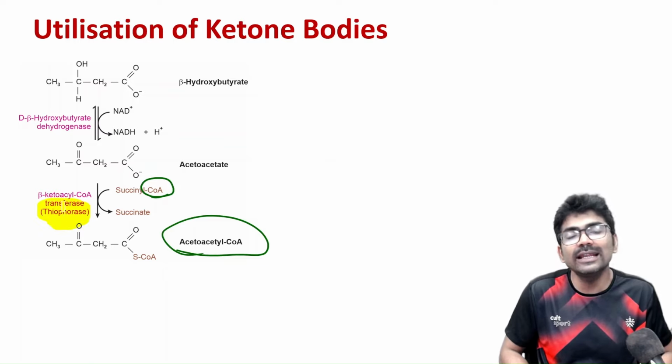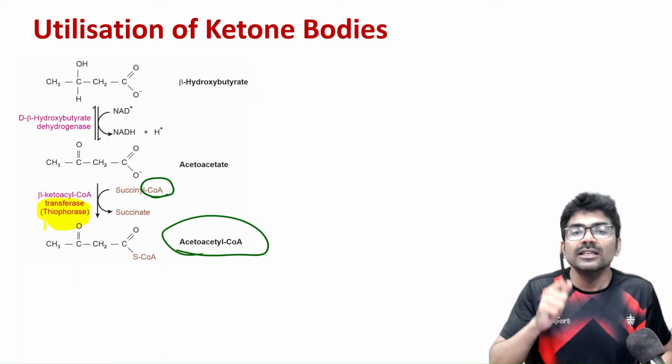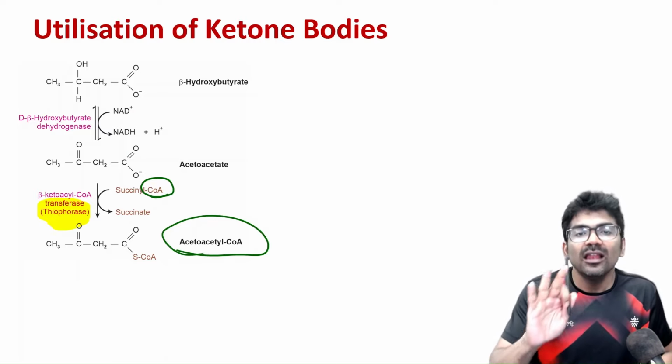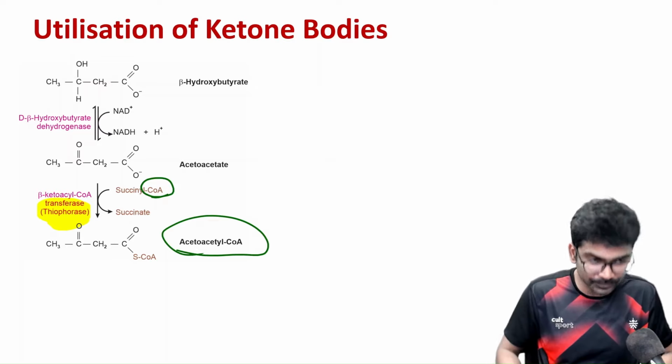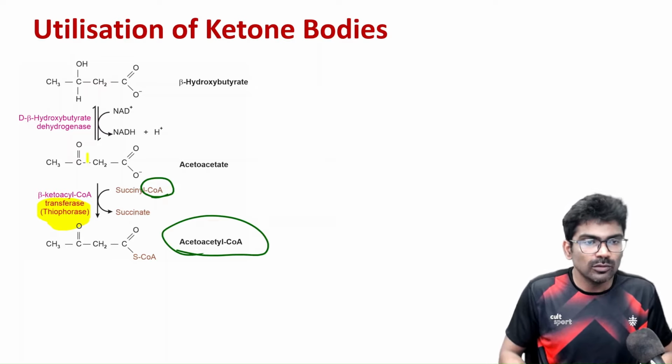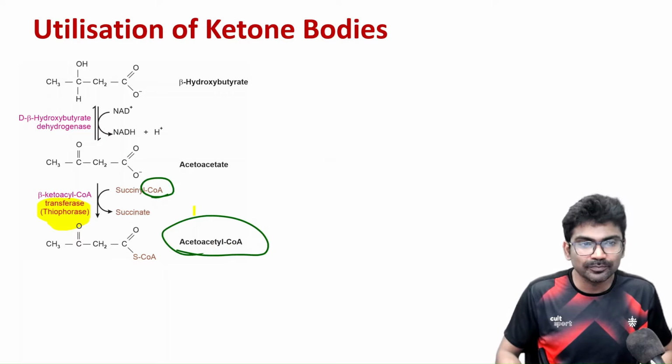So this is the rate limiting step of ketone body utilization. This enzyme is absent in liver. So that is why liver cannot utilize ketone bodies. Alright. So to acetoacetate we have added one coenzyme A. We just need to remove acetyl CoA from this.